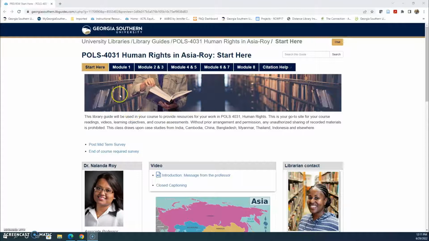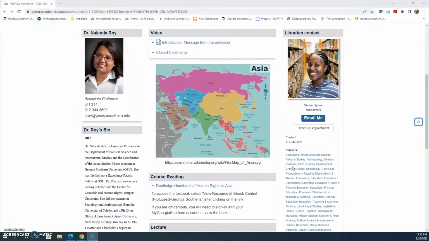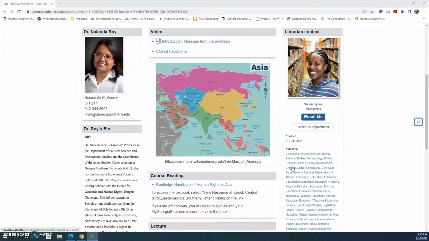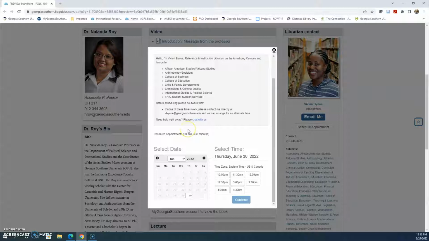If you look here on the Start Here page, my contact information is here if you would like to schedule a research appointment. If you have questions about the research in this class or in other classes, feel free to send me an email, call me, or if you select the Schedule Appointment box, it takes you to a page where you can see my availability to schedule in-person or a virtual appointment. Be sure to let me know if you would like to meet in person or virtually.